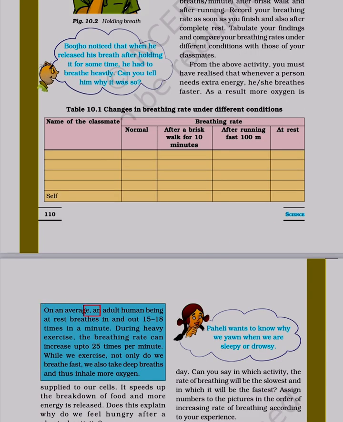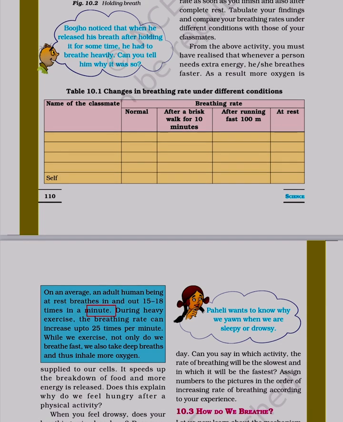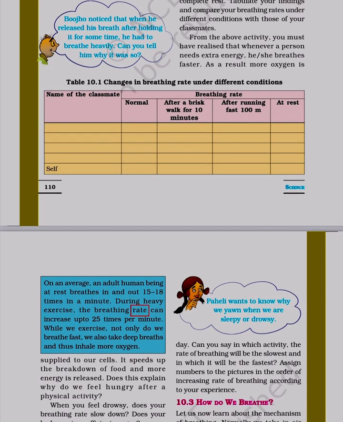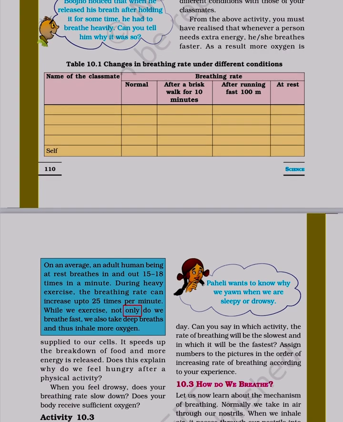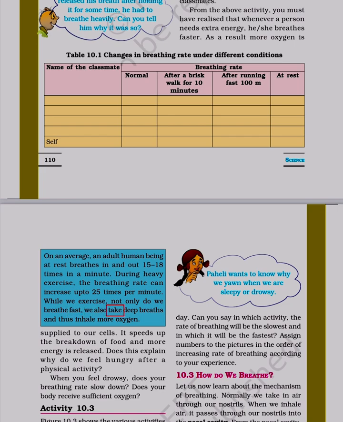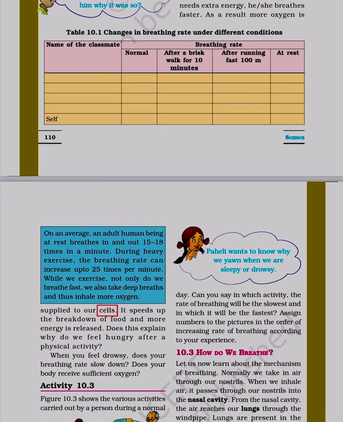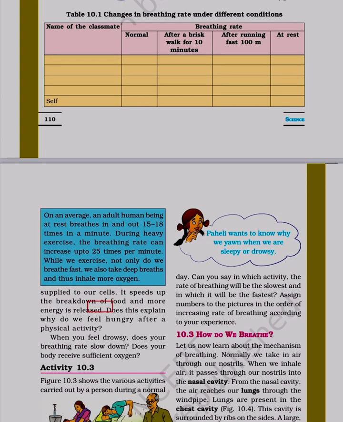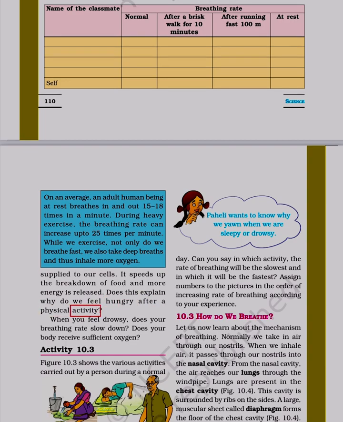On an average, an adult human being at rest breathes in and out 15 to 18 times in a minute. During heavy exercise, the breathing rate can increase up to 25 times per minute. While we exercise, not only do we breathe fast, we also take deep breaths and thus inhale more oxygen supplied to our cells. It speeds up the breakdown of food and more energy is released. Does this explain why we feel hungry after a physical activity?